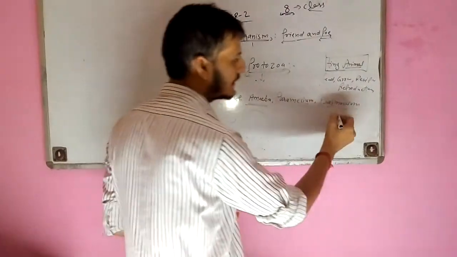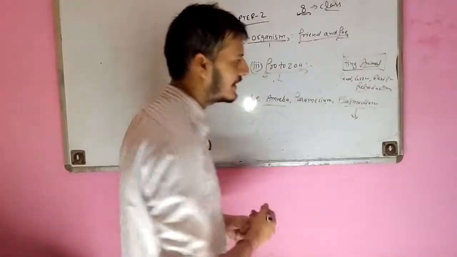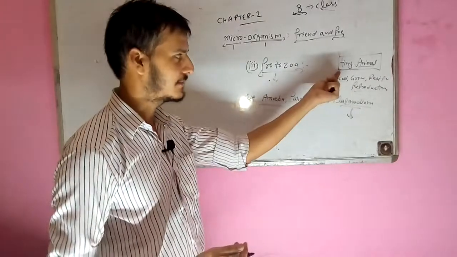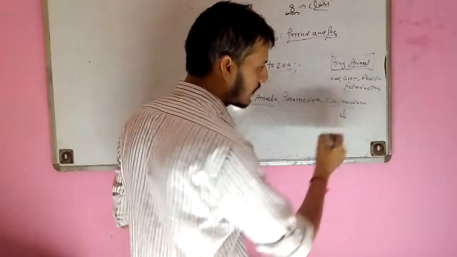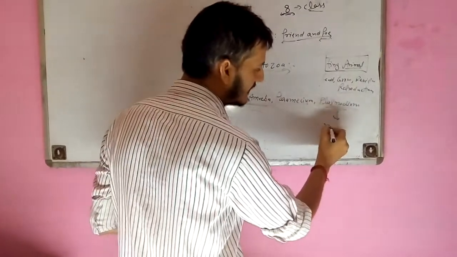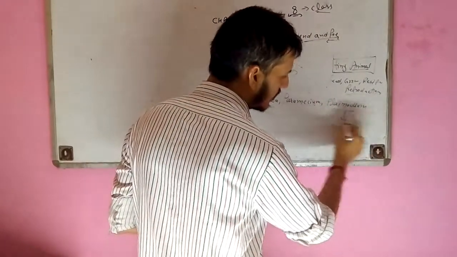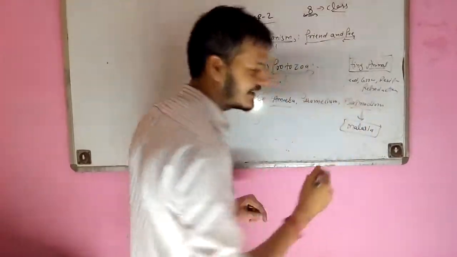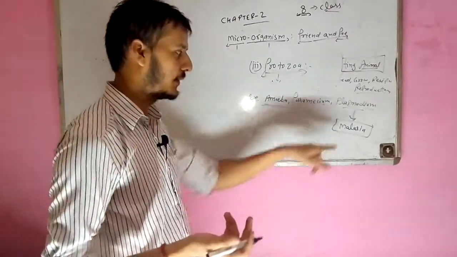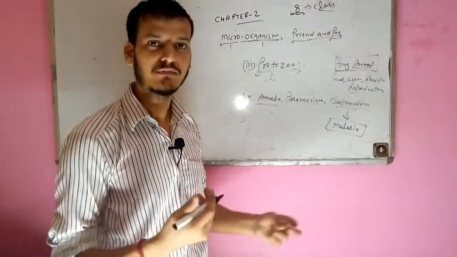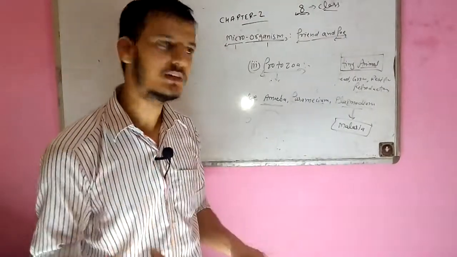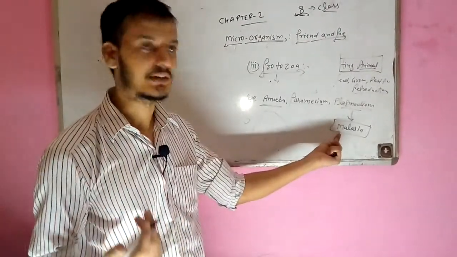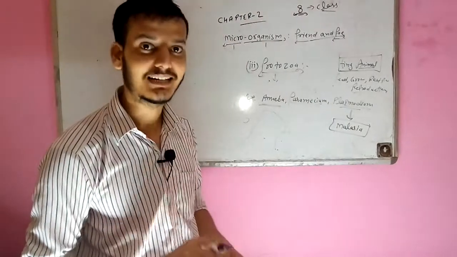If I take their harmful effects, protozoa are like animals, so definitely they can harm us. Plasmodium is the cause of the malaria disease. I think you know that we generally get malaria from mosquitoes. When a mosquito bites our body, we get infected by malaria. But what exactly happens there?